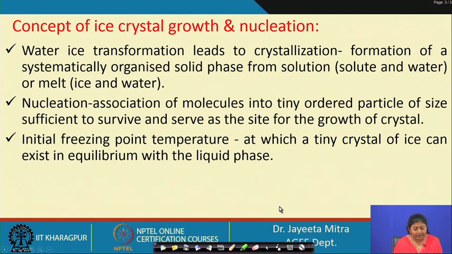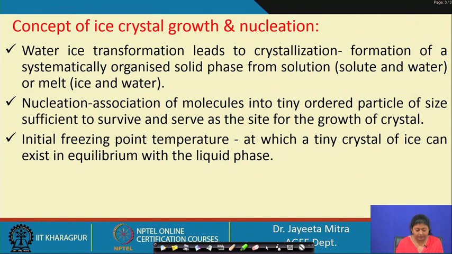So, the concept of ice crystal growth and nucleation, if we want to understand that. Water-ice transformation leads to crystallization, that is, formation of a systematically organized solid phase from the solution, basically of the solute and water.